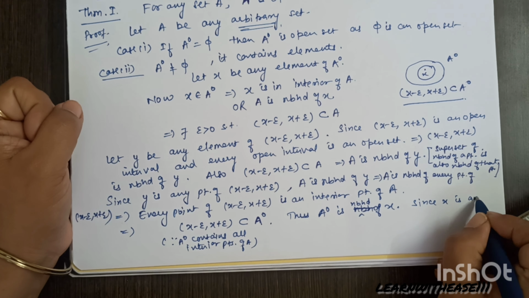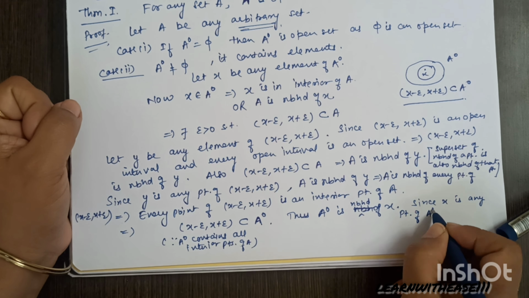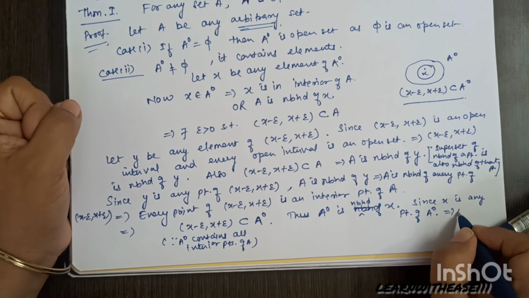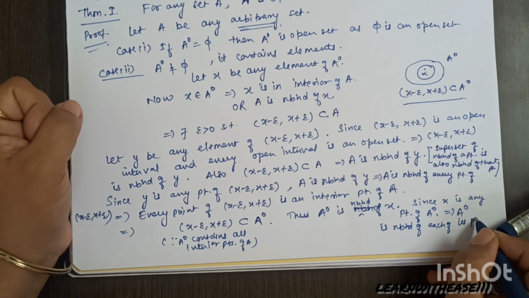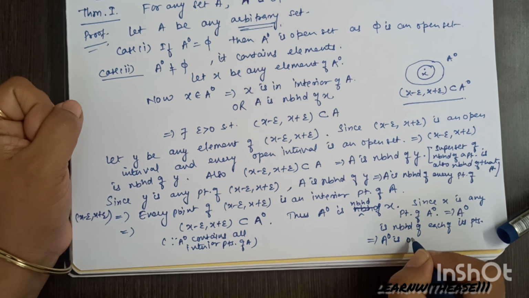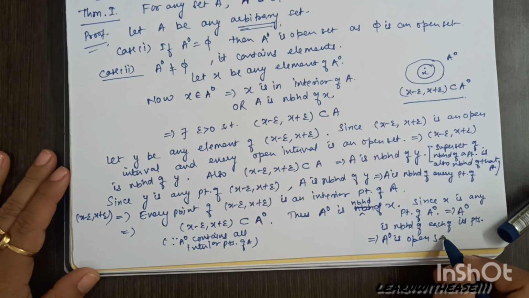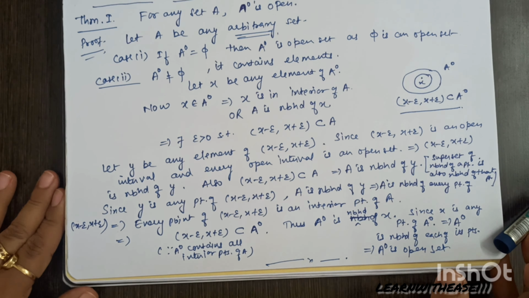And since x was an arbitrary element, A0 is a neighborhood of each of its points, and hence A0 is open. Hence proved.